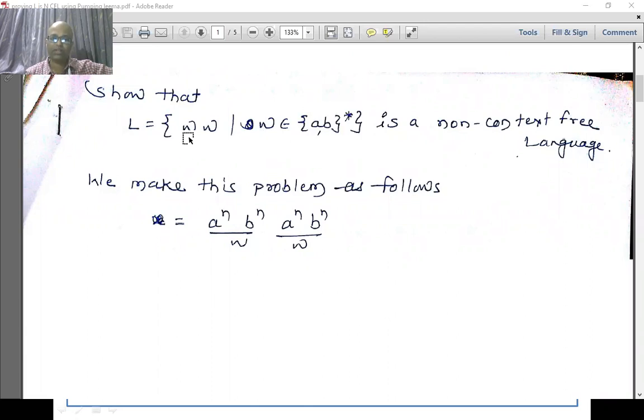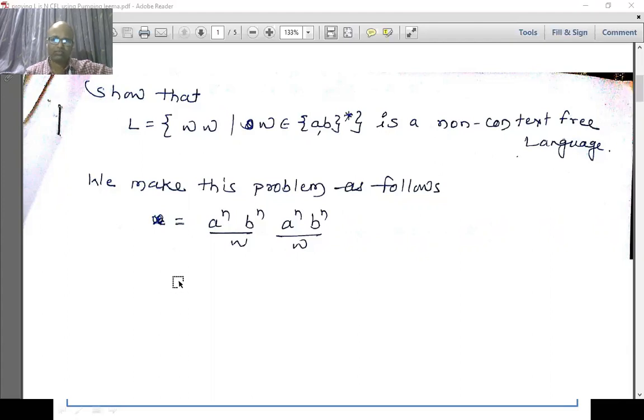If a certain string in a language follows this pattern, a substring W followed by W, then we say that the language is a non-context free language. We are trying to prove that this language is non-context free.